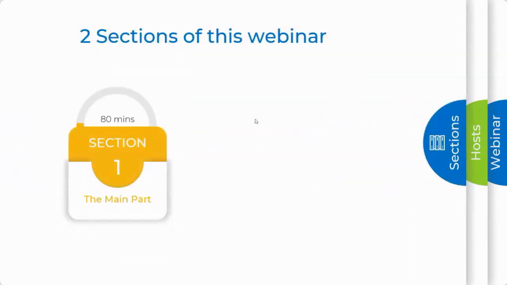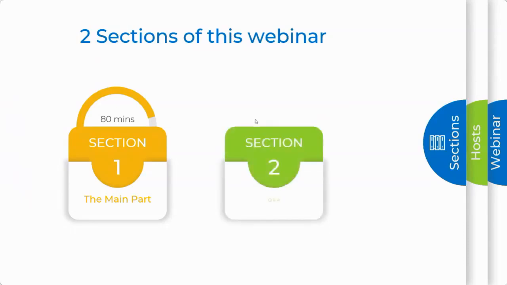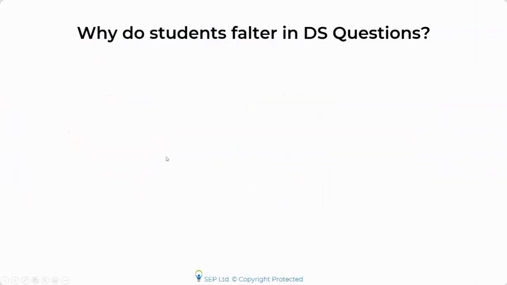As far as the progression of the webinar is concerned, it's pretty simple. I'll jump right into the webinar. I'll start talking about data sufficiency, and the discussion would continue for about 80 to 90 minutes, depending on how we pace the session. And I would be keeping about 5 to 10 minutes at the end. If you have any questions related to GMAT prep or quant prep, or if you want to know how GMATWiz can help you prepare for GMAT, please feel free to ask them in the Q&A session at the end.